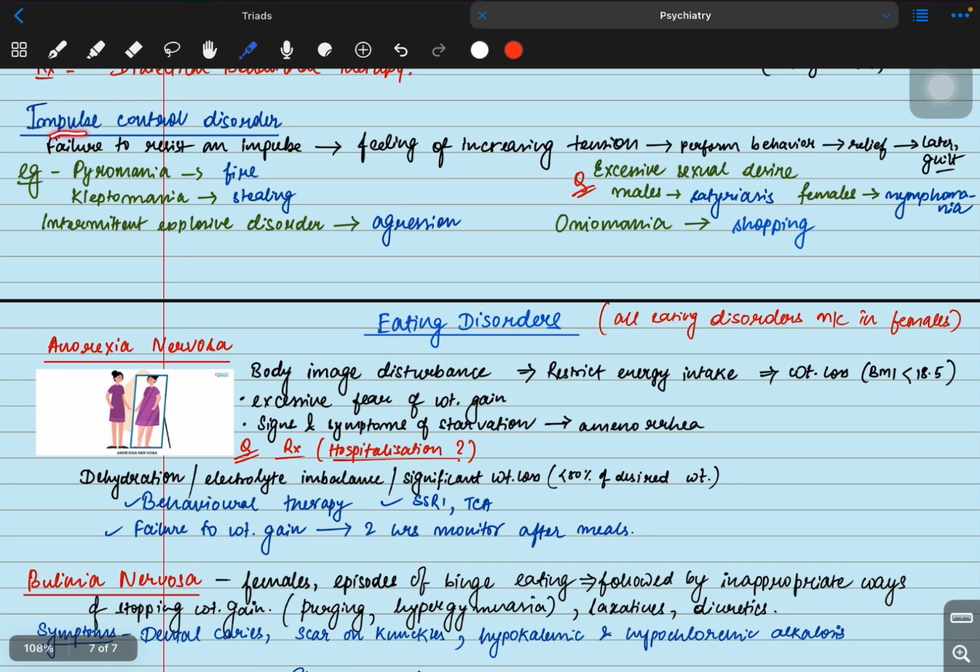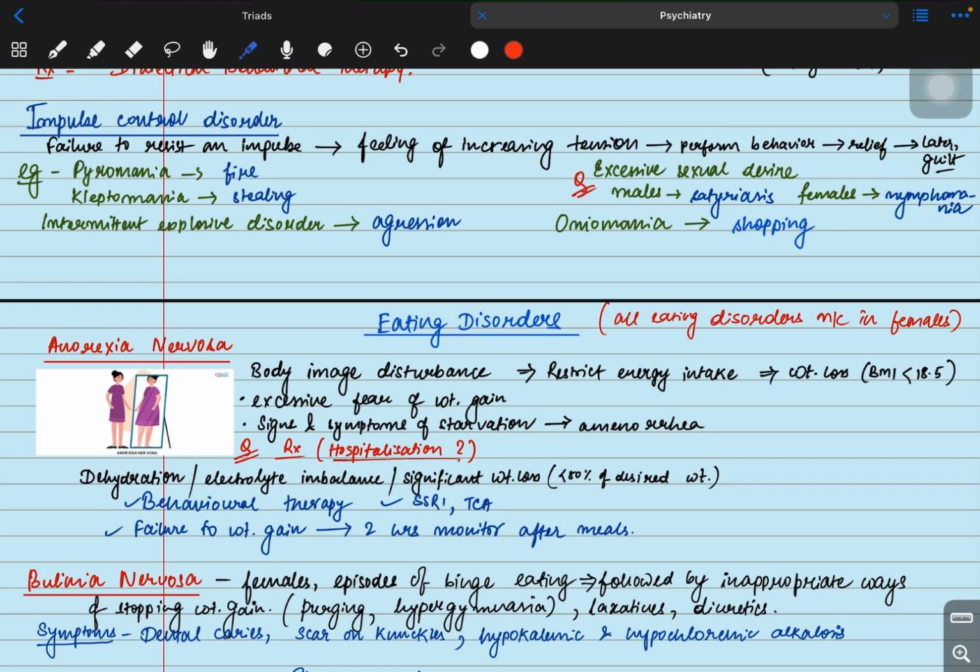The second one is impulse control disorder. In impulse control disorder, the patient will have failure to resist an impulse, which will increase the tension within them. And when they perform the behavior, they will get relief, but later on they will feel guilty.